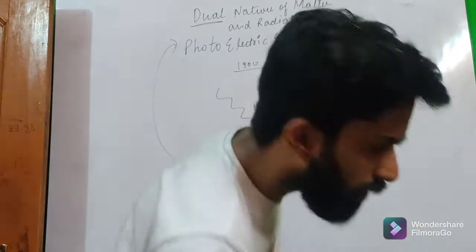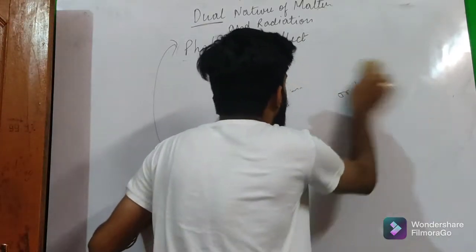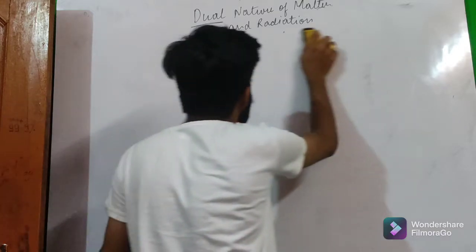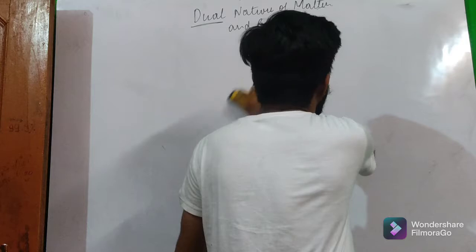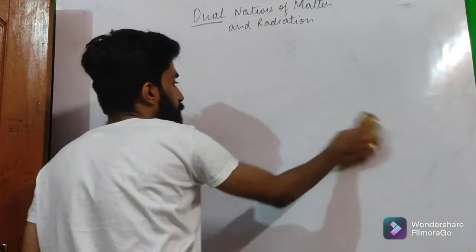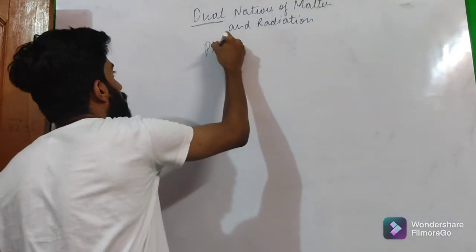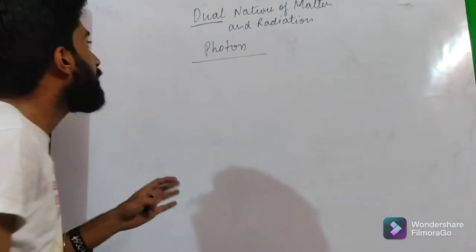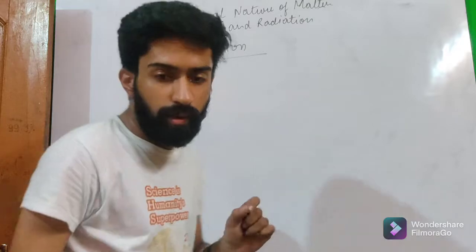So let's talk about photons, because in this chapter, if we don't know about the photons, the complete study is not going to happen. As I said, light is made up of particles, and those particles are known as photons.